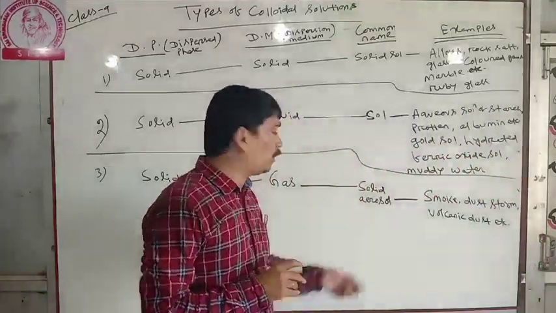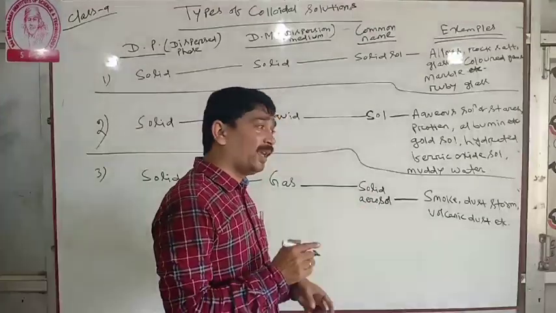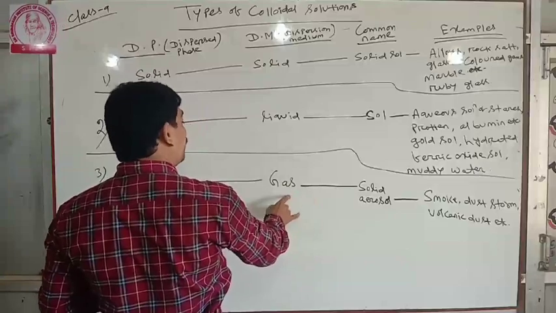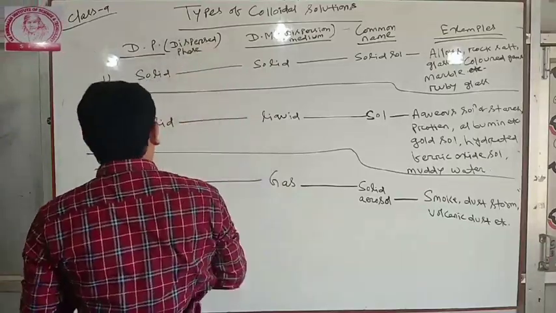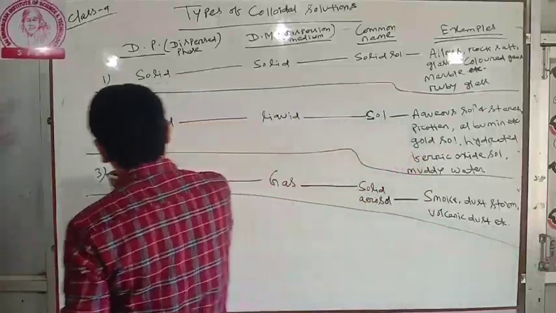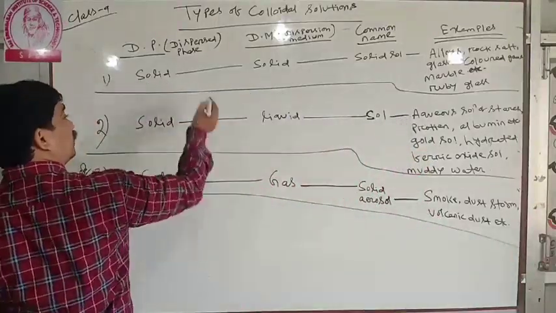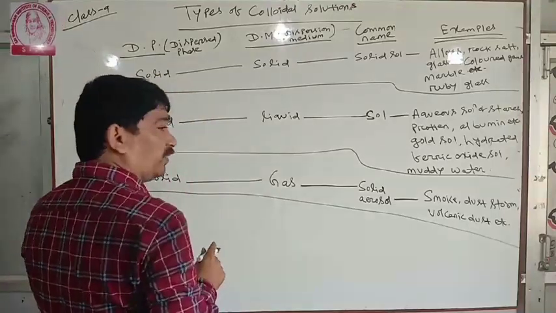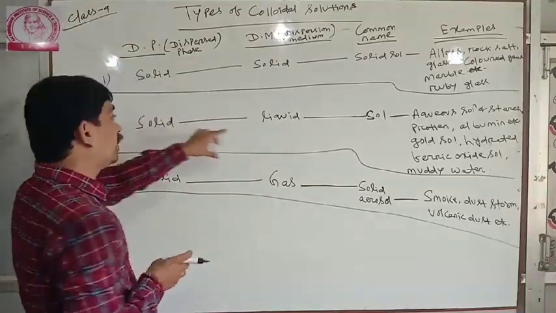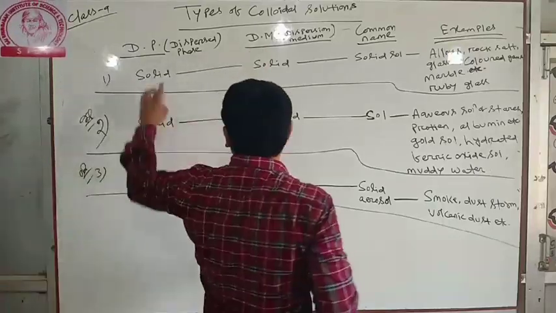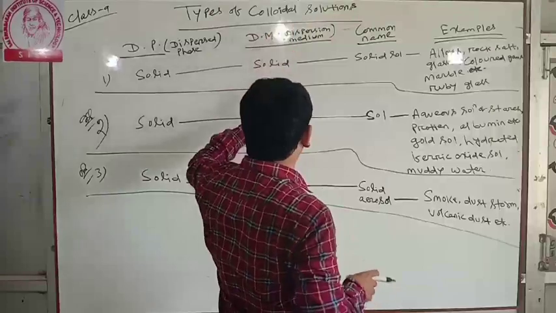So what is aerosol? In aerosol, the dispersion medium is gas and the dispersed phase is solid. This is very important. What is solid aerosol? Sol and solid aerosols are very important questions. In sol, the dispersed phase is solid and the dispersion medium is liquid.